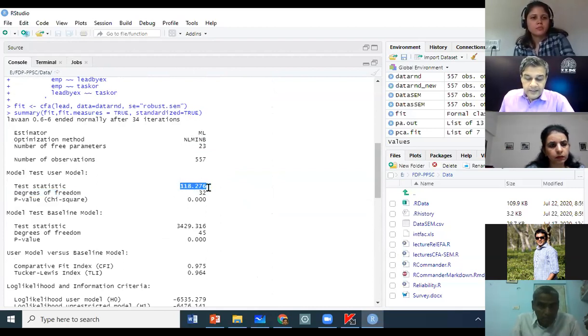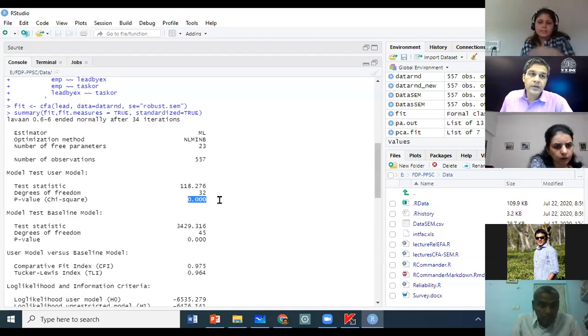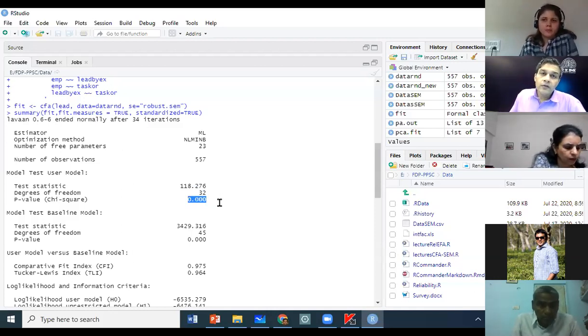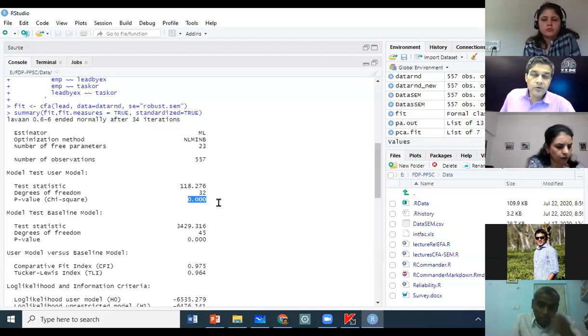Test statistic, this is the chi-square of our model. Chi-square is 118 and degree of freedom is 32. And the p-value is less than 0.05. Remember, we were saying in the chi-square test, when we are doing factor analysis, we want our chi-square test to fail, right? We don't want to reject our H0, right? So we want our p-value to be greater than 0.05.